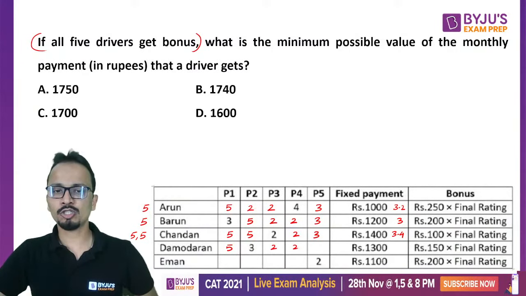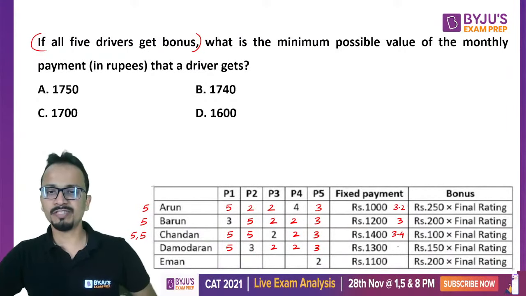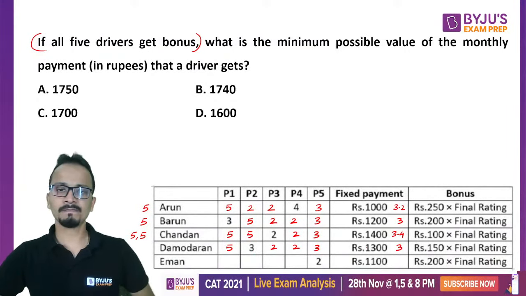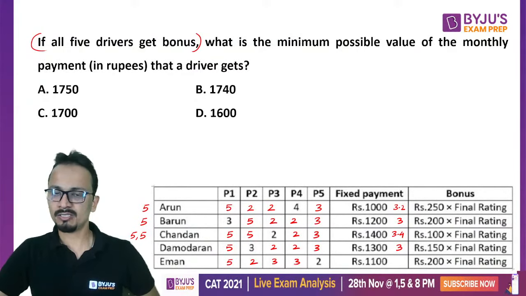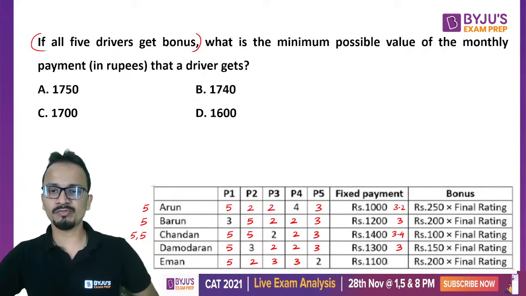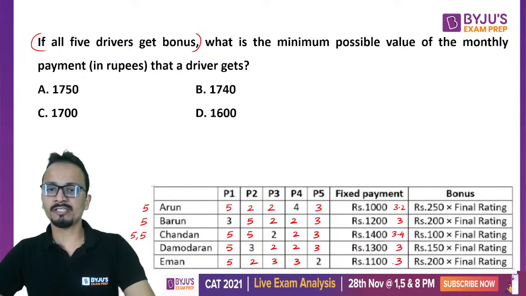Then minimizing, 2, 2 and 3. So 5, 10, 15. 15 upon 5 is 3, the final rating for Damodaran. And for Eman it will be 5 here, then 2 and then 3, 3. So his sum is 15. 15 when divided by 5 is 3.